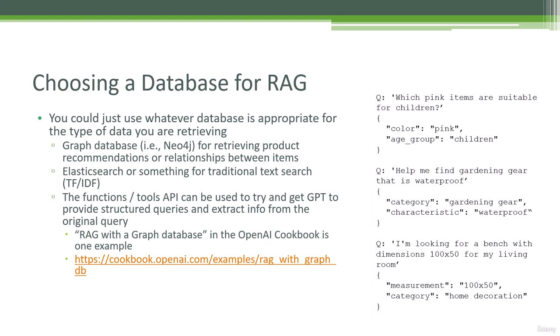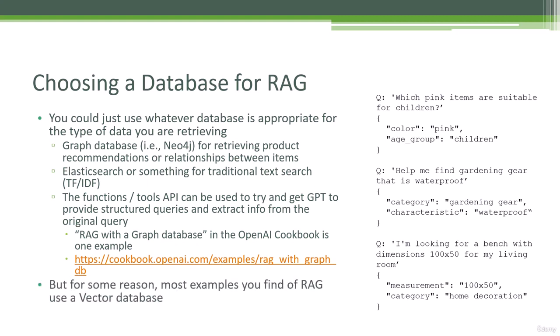And then if you're using the Tools API, which we talked about a little bit earlier in OpenAI, you could actually have that passed back into a function that OpenAI uses when generating the actual response. So it's a little bit more complicated than just modifying the prompt, a little bit more structured, but still you're depending on that system query to make sure that it knows how to construct this structured data accurately. It's a little bit more complicated, not necessarily better. However, for some reason, when you go and look for examples of retrieval augmented generation online, usually you find people using something called a vector database.